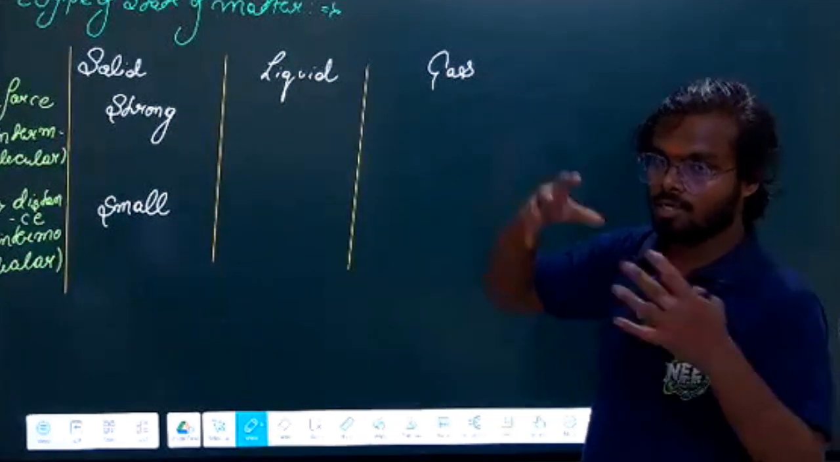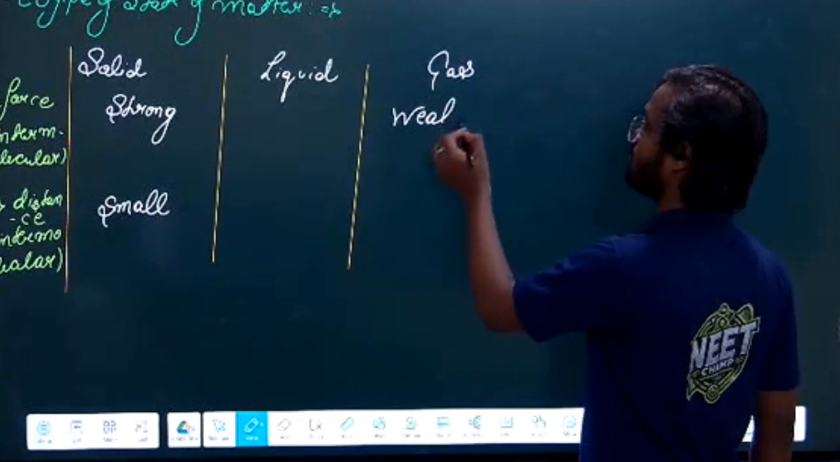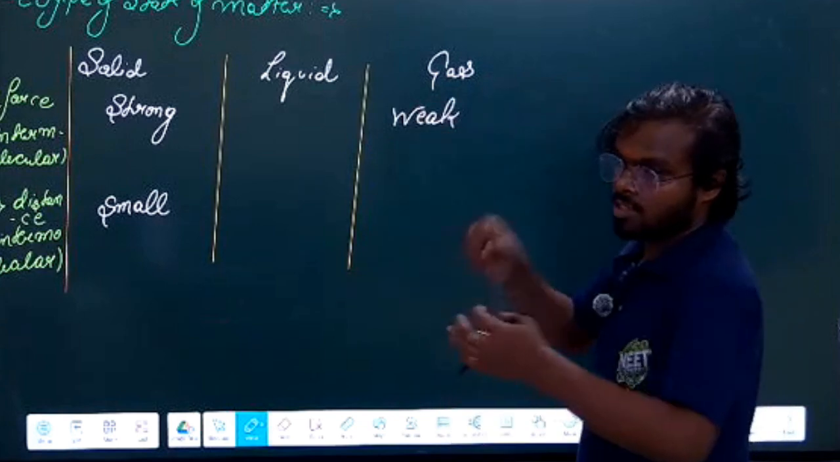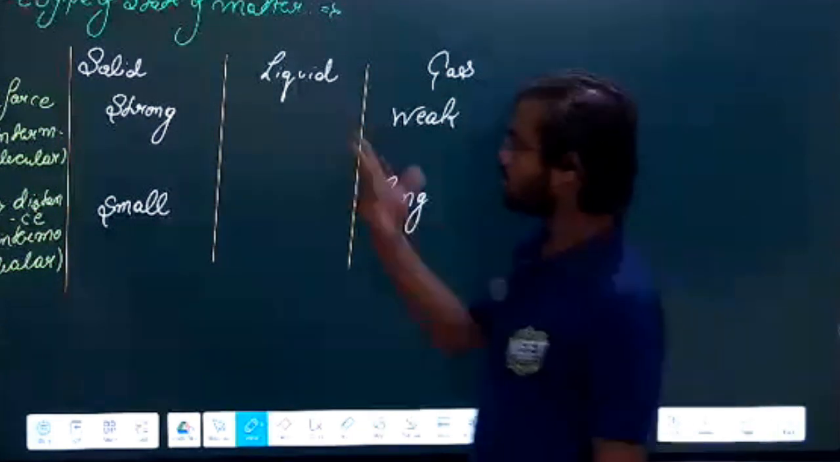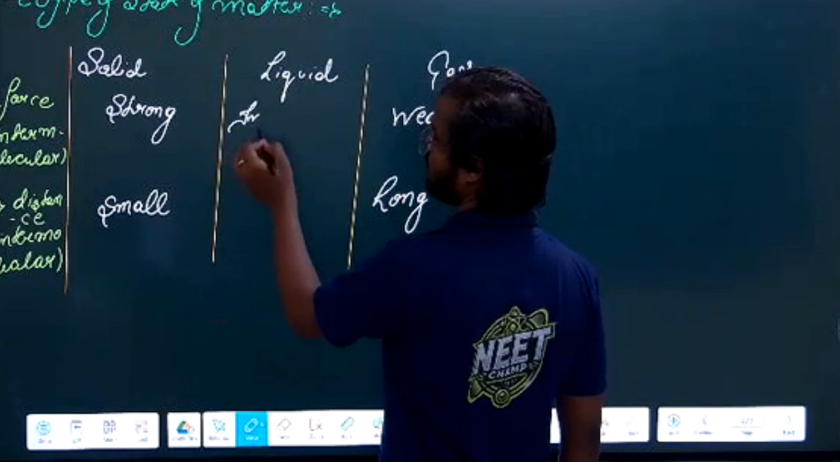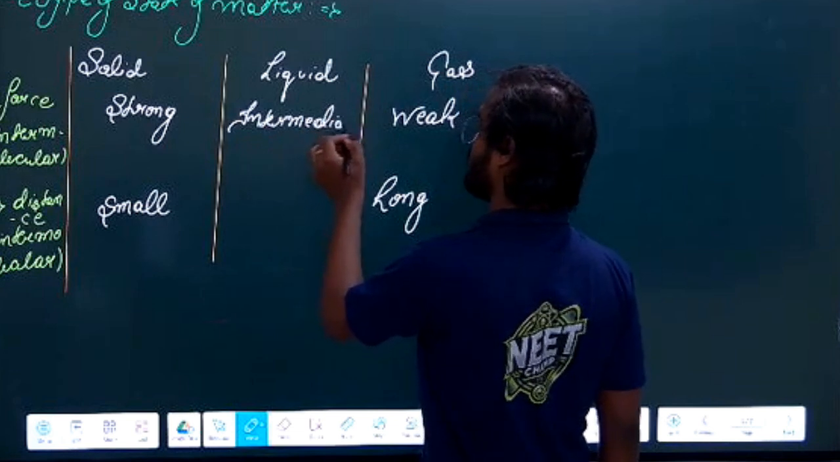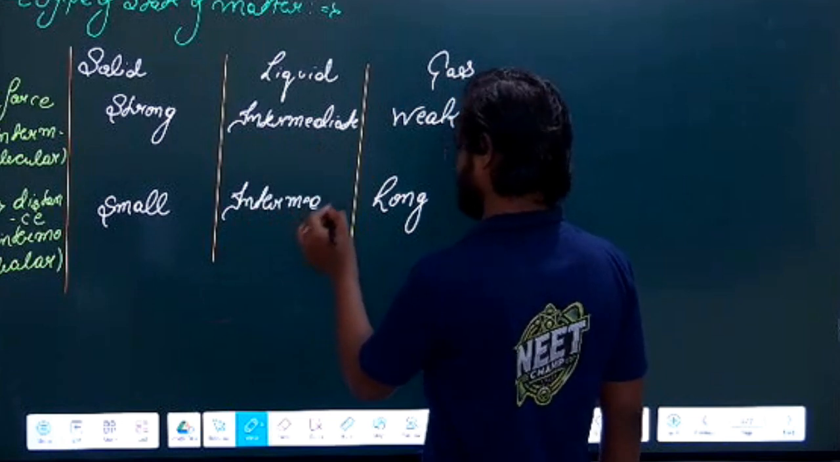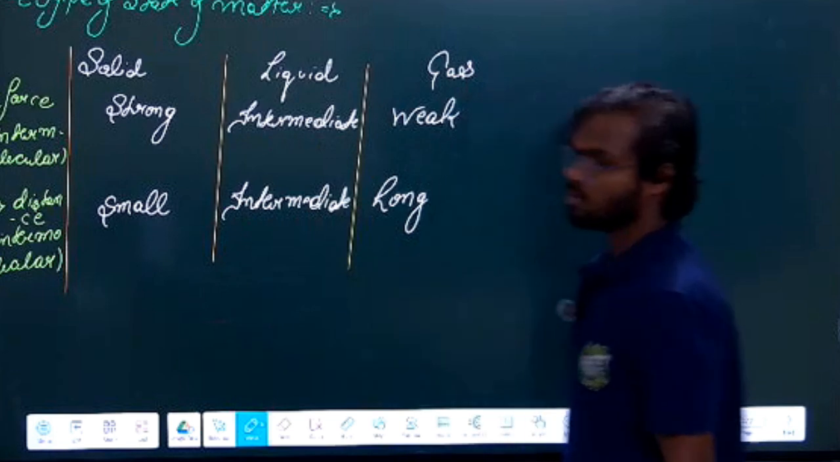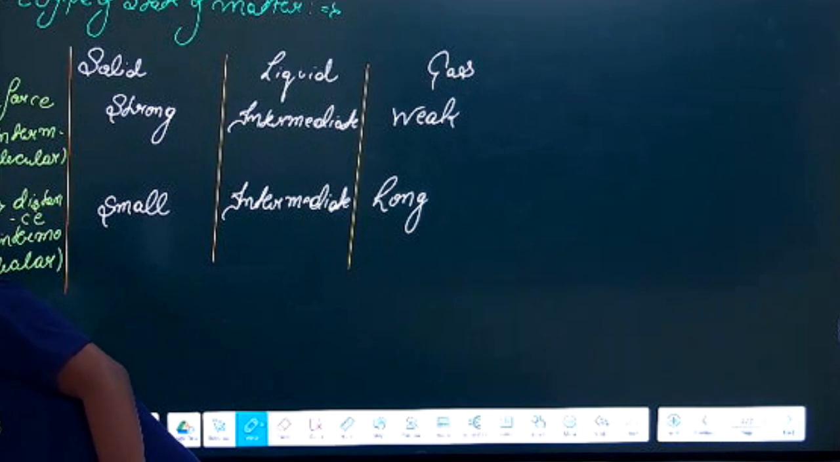In gas, the intermolecular force is very weak, right? And if the force is weak, then the particles will be very far apart. So the distance is very long, or you can say large. But in liquid, the force is intermediate between solid and gas, and the distance will also be intermediate. So this is the classification of matter on the basis of the intermolecular force and the distance. Okay, just note it down.